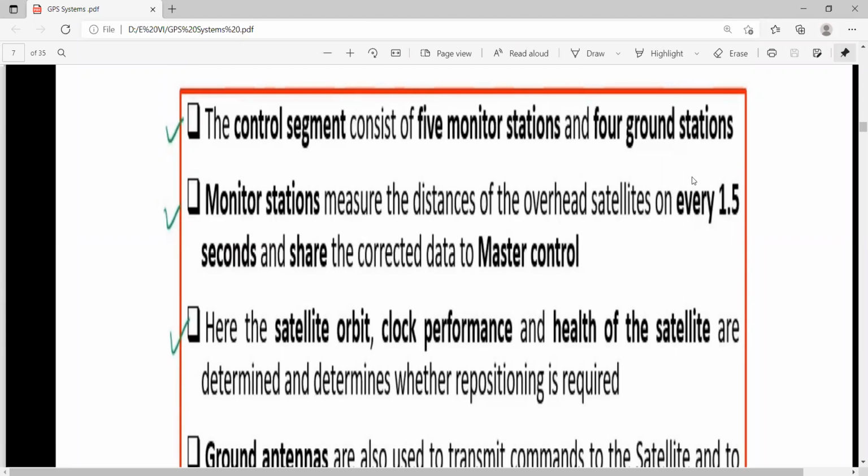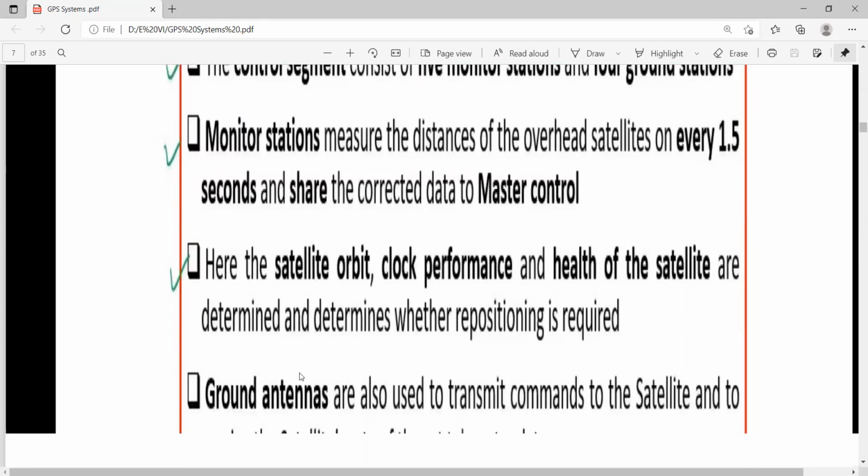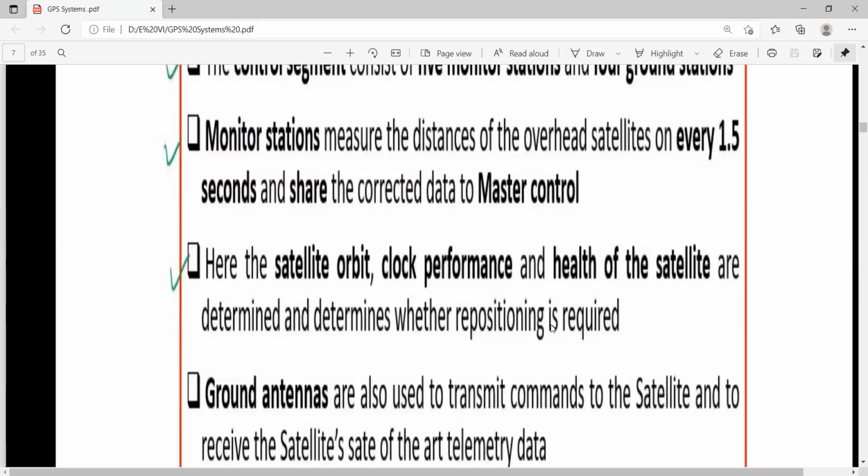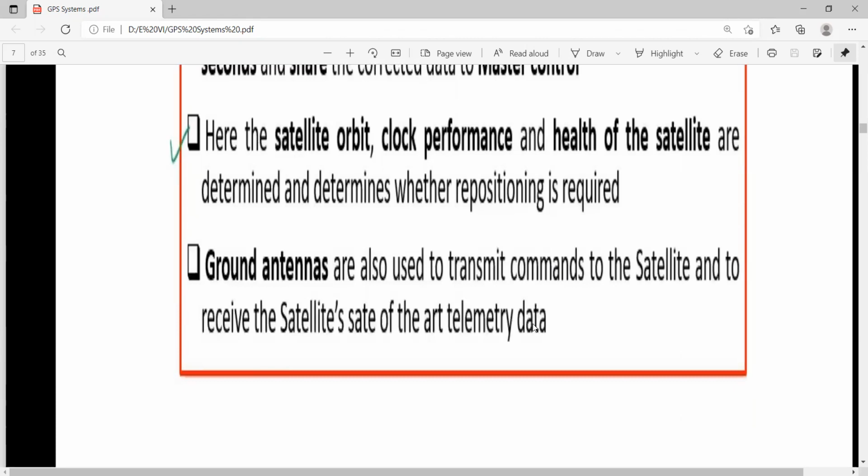So what is its role? Every 1.5 seconds it shares the corrected data with the master control: the satellite orbit, clock performance, and health of the satellite are determined, and whether repositioning is required. That information it will give.